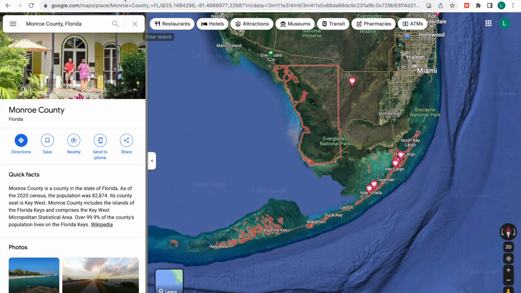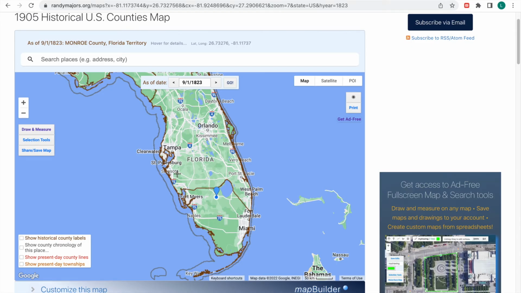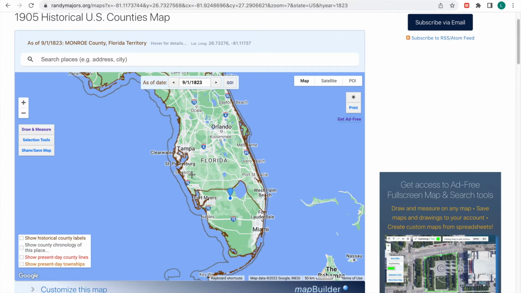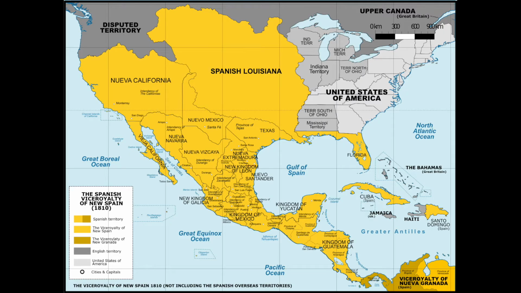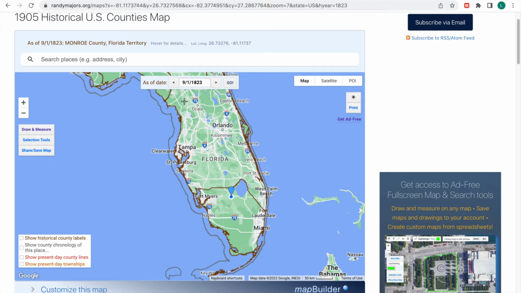Well, let's go way back to 1823. Well, actually a bit before, to 1821. So in 1821, Florida was part of New Spain, but then the U.S. picked it up. Not too long afterwards, in 1823, Monroe County was created to be this whole section right here.